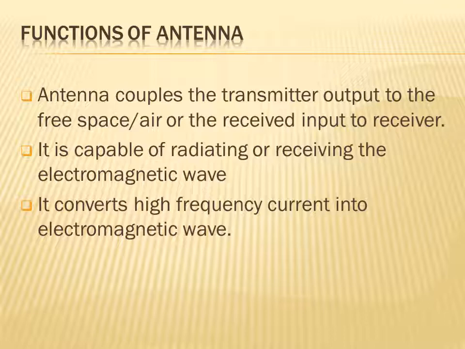Third function: it converts high frequency current into electromagnetic waves. These are the functions of antennas.